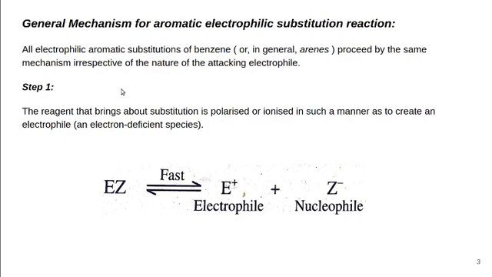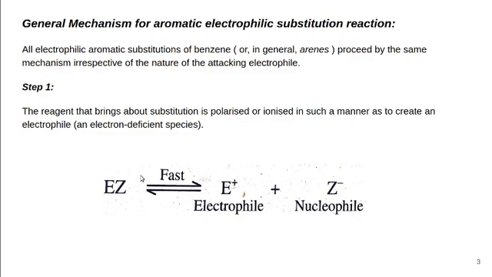Generally, it involves mainly three steps. Step 1 involves the formation of the electrophile. The reagent that brings about the substitution is polarized or ionized in such a manner as to create an electrophile, that means an electron deficient species.